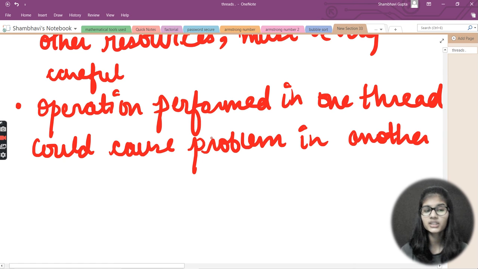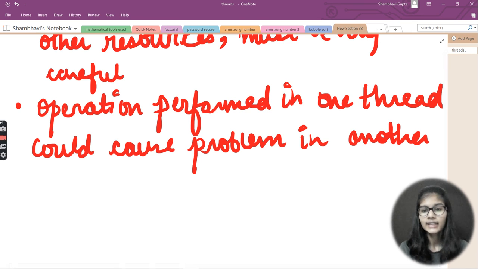This is another problem that comes under threads: if you perform one operation in one thread, it can actually cause a problem in another thread for you.